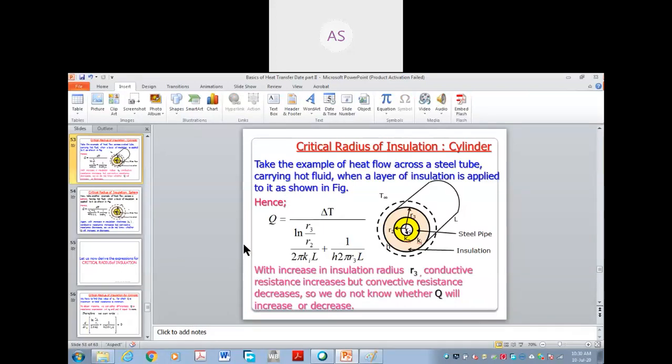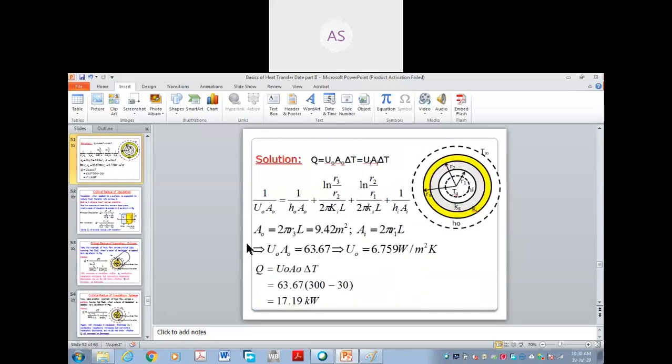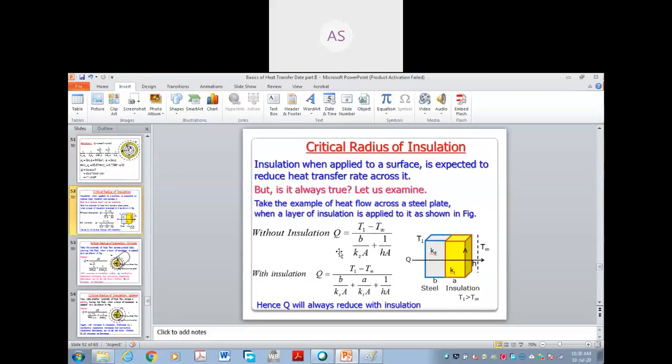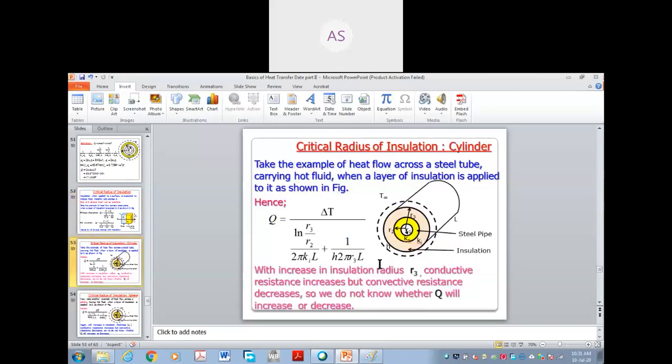First of all, we will go to this slide. How has this formula come? See, this is the formula. Resistance for material, and this is a plane wall, and this is 1 by hA. Now, in case of a cylindrical wall, it is 1 by hA, where instead of A, it is 2 pi r3 L.